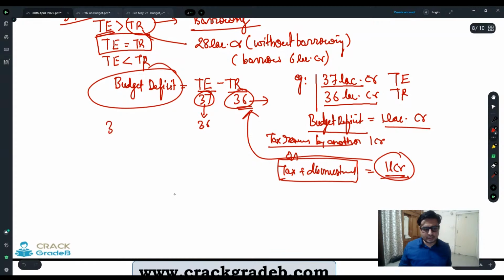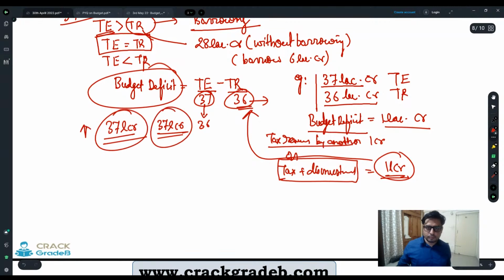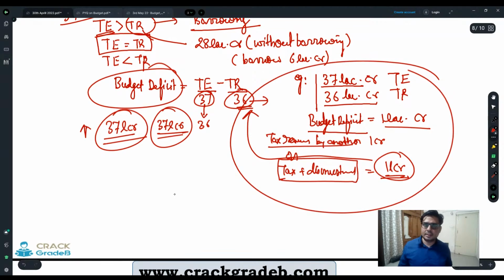Government is going to present 37 lakh crores as an expenditure and 37 lakh crores as receipts, and then the government will say that we will try to increase our expenditure further by focusing on more tax receipts and more disinvestments. So these things which they earlier said in advance, now they are saying after the budget presentation. So there is some complexity in the data, right? And we do not expect you to go for such a very complex data analysis. What you must know is that first is budget